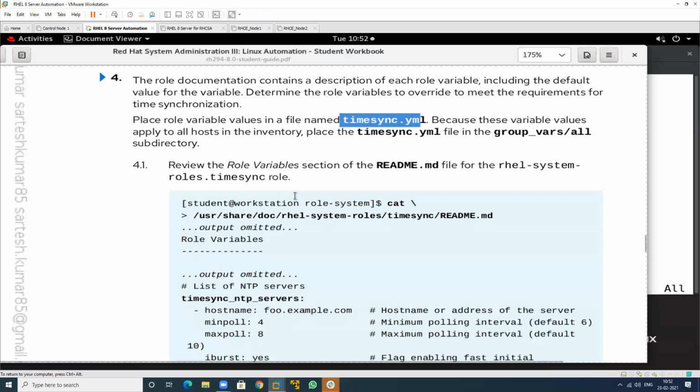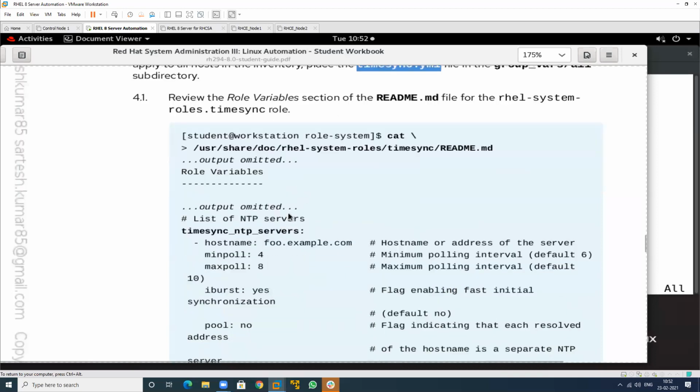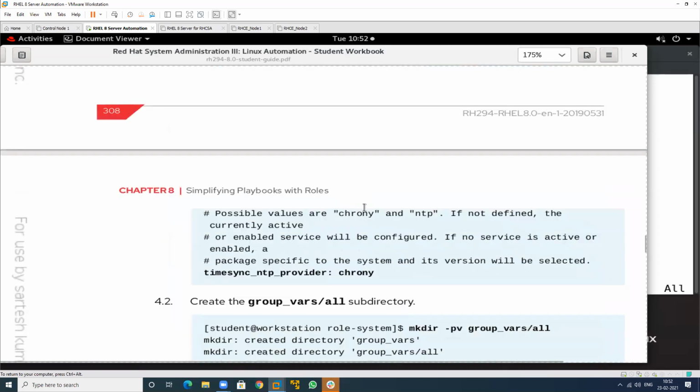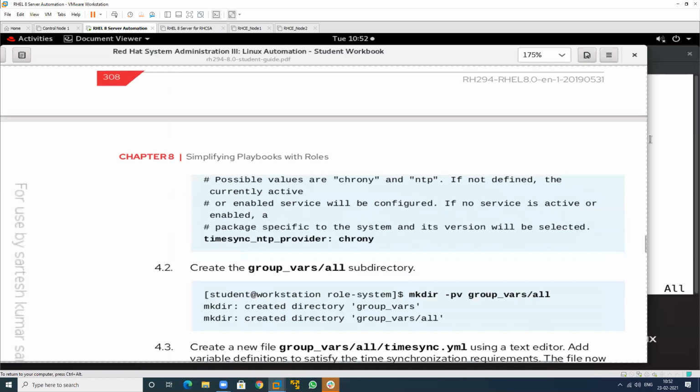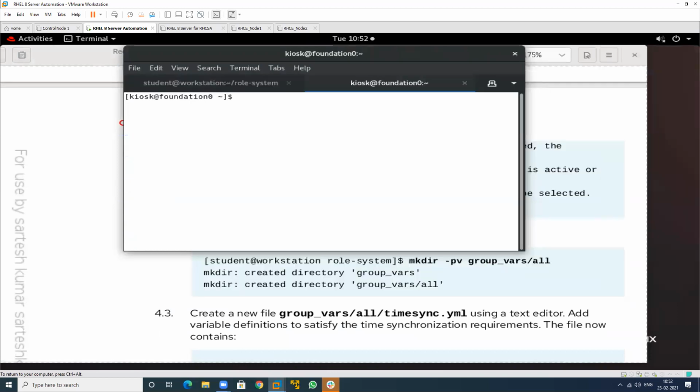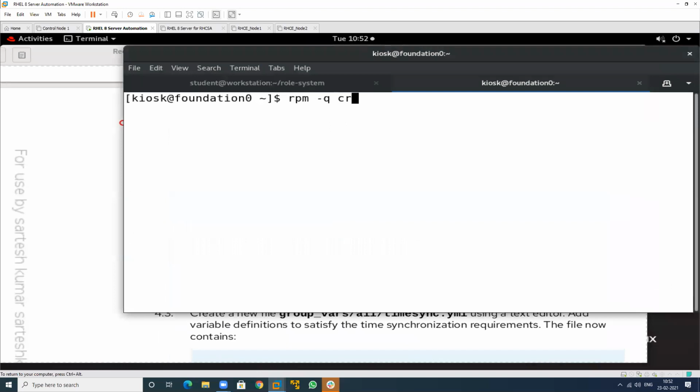See this one, this is my NTP server, that is predefined, and the last one is called chrony. So which package is used for NTP? That is chrony. If you want to check this in your system, you can also check this. See this one. So we have a package name, rpm -q chrony. See, this is the package name, and systemctl status